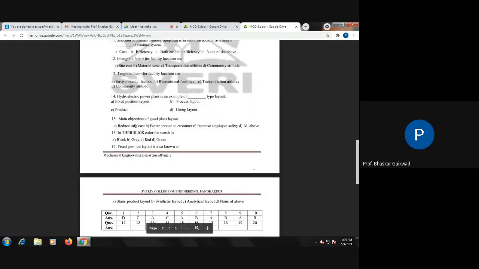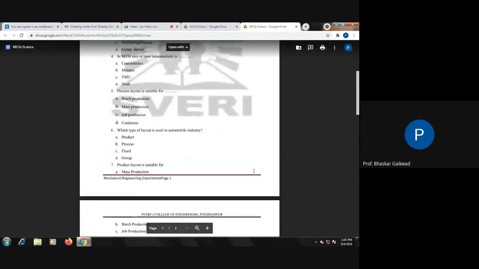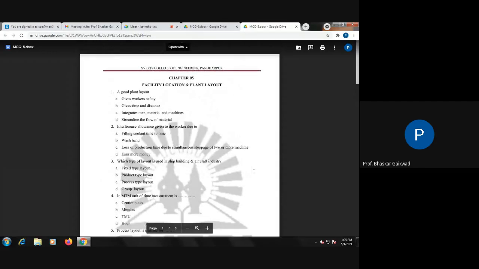So here it is D, streamline the flow of material. Sometimes confusion might be there in your mind. Integrates man, material, and machines is not sufficient. Streamline flow of materials means raw material to finished product without any interruptions. If it is there, then it is called a good plant layout.